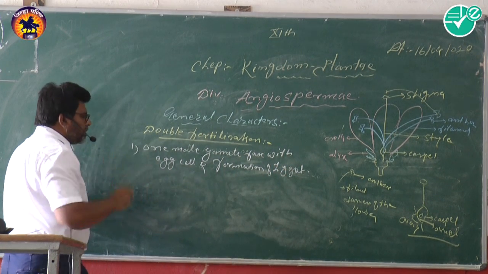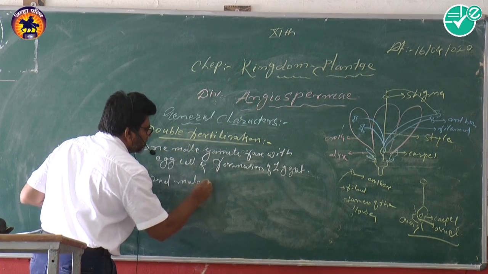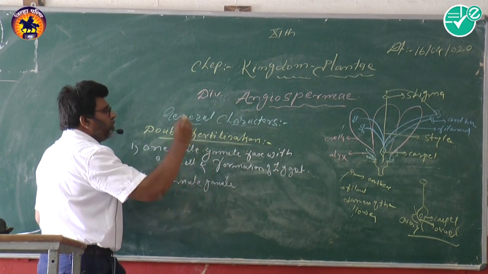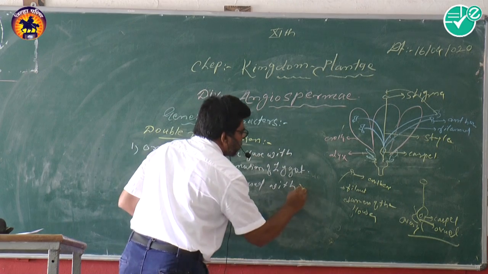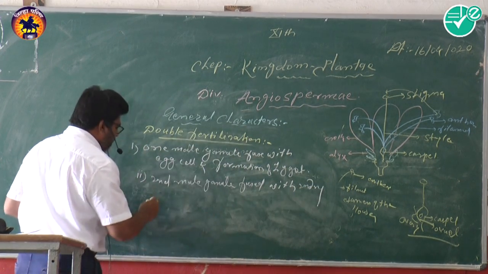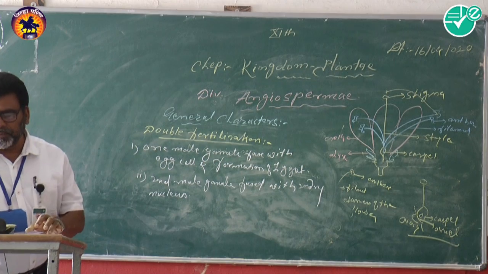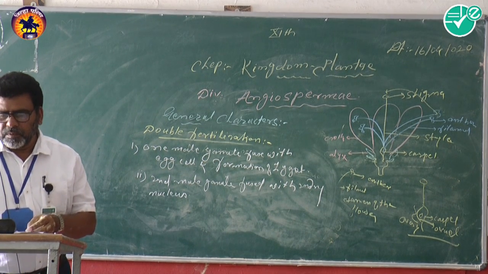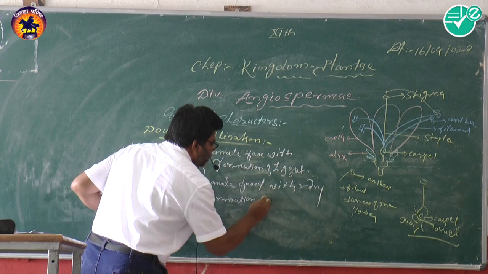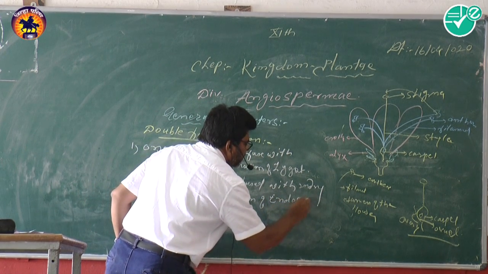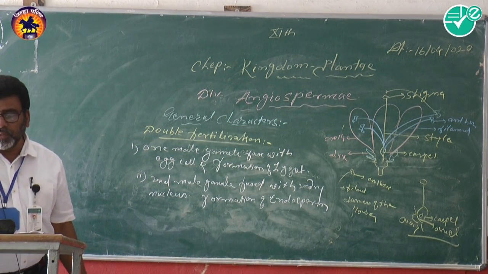Second, the other male gamete fused with the secondary nucleus in the nucellus, and formation of endosperm. The fertilized ovule is converted into seed.